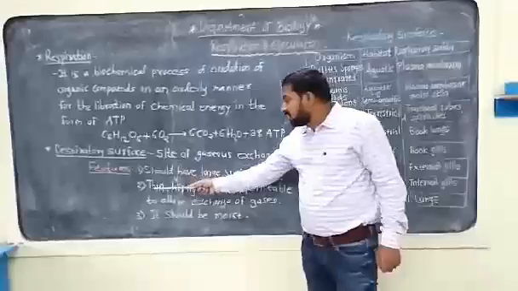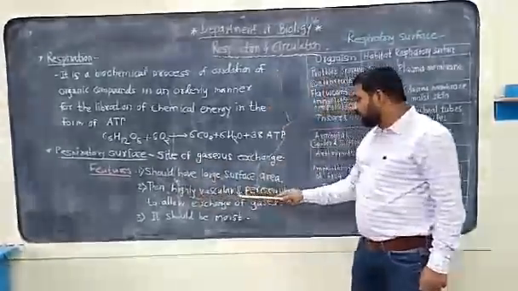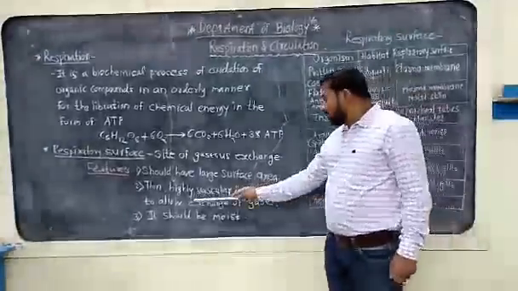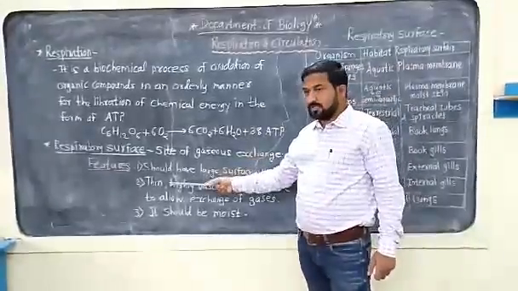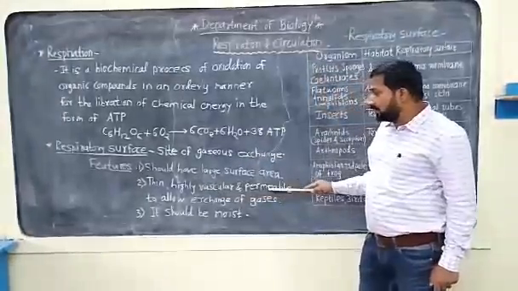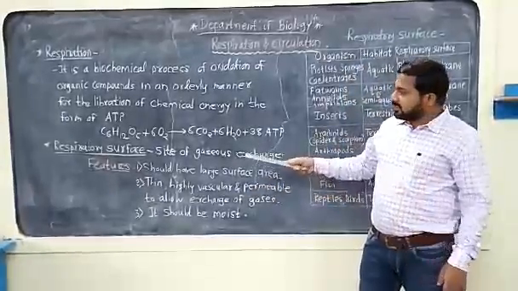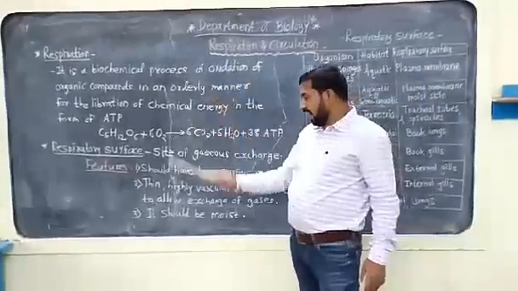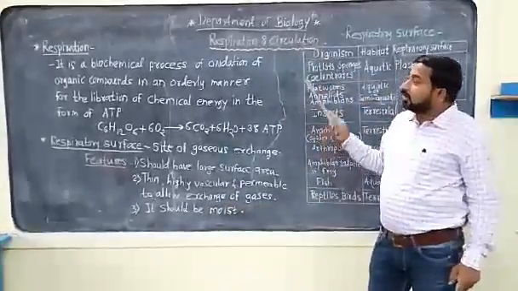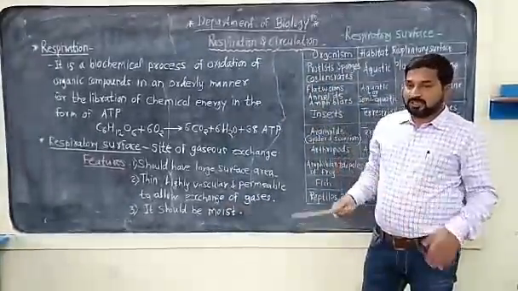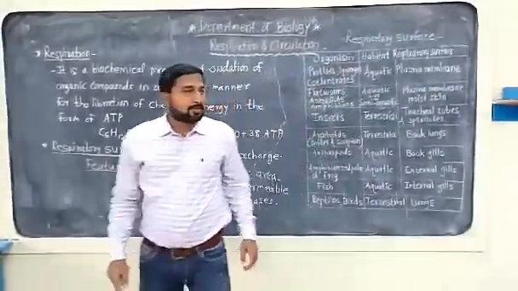Another feature is that the respiratory surface should be thin, highly vascular as well as permeable to allow the exchange of gases. For respiration, the surface should be thin, highly vascular and permeable to allow the exchange of gases. If exchange of gases takes place, at that time the process of respiration is carried out. And the third feature is that it should be moist. For easy respiration, the surface should be moist. These are the three important features as far as the respiration process is considered.